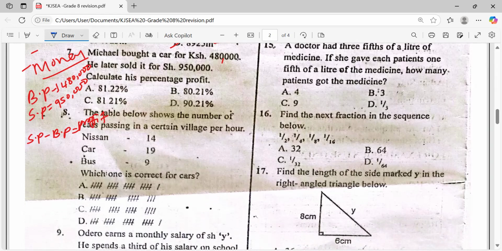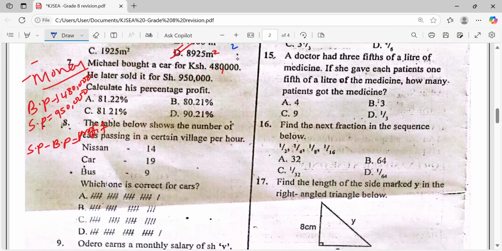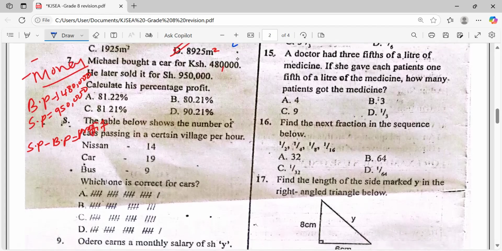What is it from our calculator? 950,000 minus 480,000. So a profit of what? 400 and? Very good. It is 470,000. 470,000 as our profit.